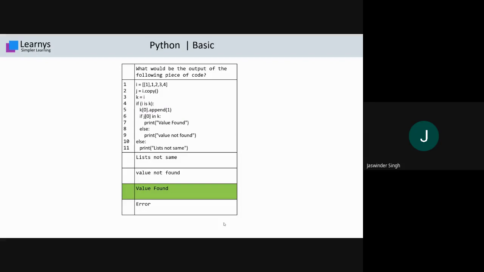Okay. In this question, in statement number one, we create a list, and inside that list, one element is there, that is one. That one is another list. Then one, two, three, four. In statement number two, we create a variable with the help of the copy function. That copy function will do the deep copy. Deep copy and shallow copy are two concepts. In line number two, we are doing deep copy. In line number three, when I write k is equal to i, this is called shallow copy. So at two, we have a deep copy, and at three, we have a shallow copy.